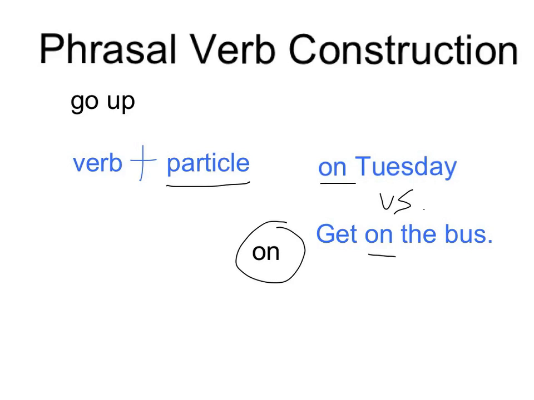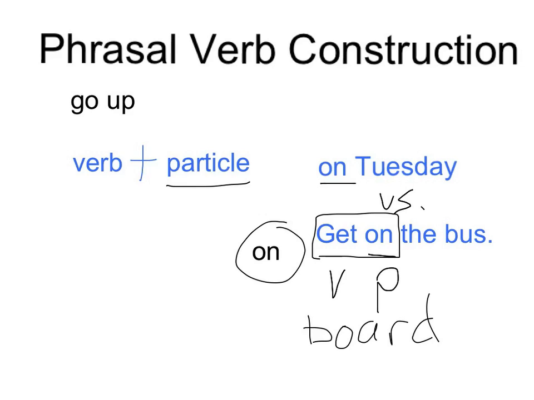In this case, would you call on a preposition? Hopefully you said no, and neither would I. In this case, get on is our phrasal verb. We've got a verb, we've got a particle, and combining them, it changes the meaning. So here, get on would mean essentially board.